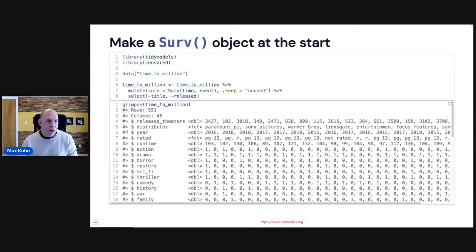One thing that we want to do up front, which we'd like people to start doing, is this: when I look at survival code, usually I see people constantly making their Surv objects. What we'd like people to do is do that up front and make just a column in your data set for that object instead of keep remaking it. A little known thing in mutate is you can add an option that will drop time and event from your data frame, since it's all embedded into this object. And for this particular data set, there are some ID fields that we'll get rid of and then do our modeling on these.